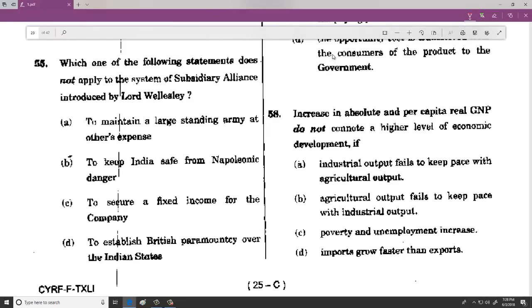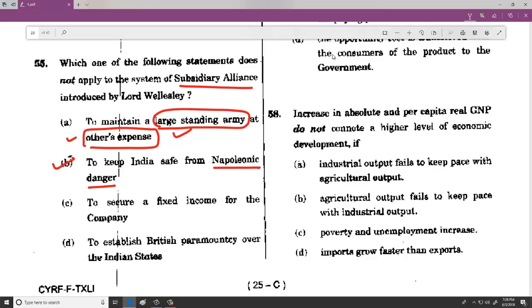And then subsidiary alliance, when we say, one important thing you should know is that it was aiming at maintaining a larger standing army, especially at others' expense, because they wanted to expand as much as possible. And Napoleon's danger was there, so even that statement is correct. To secure a fixed income to the company, the main aim of subsidiary alliance was not income to the company. Will it establish British paramountcy over the Indian states? Yes, right? So which does not apply. So the option is C.